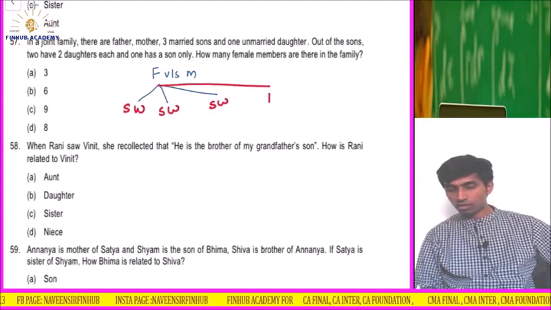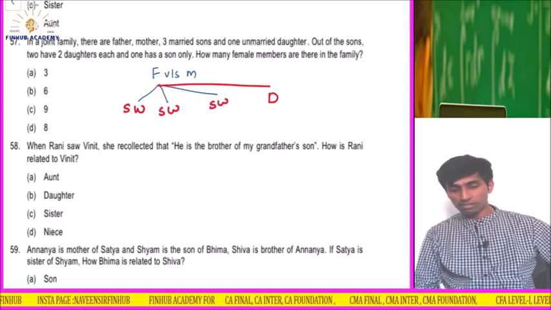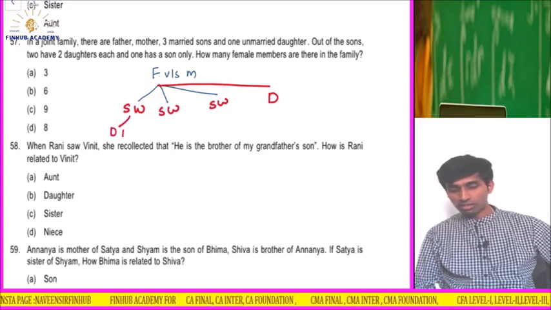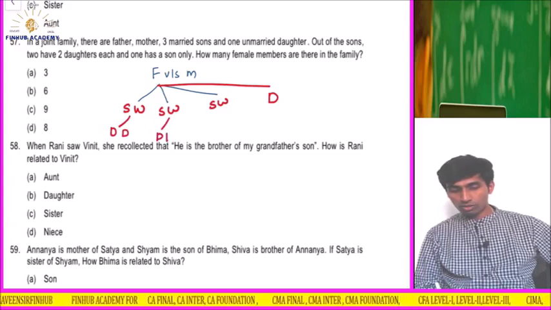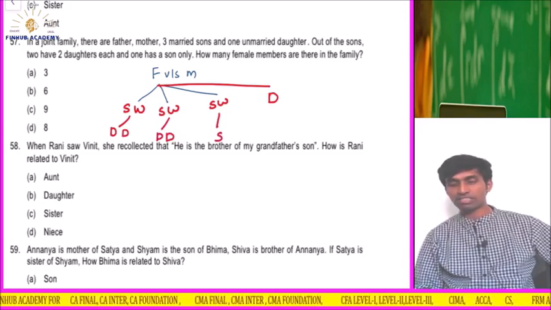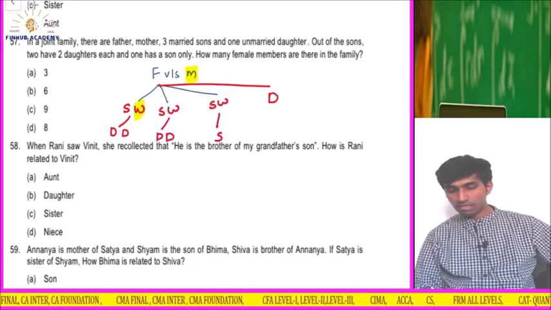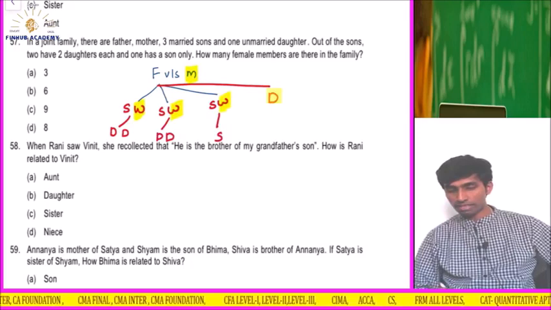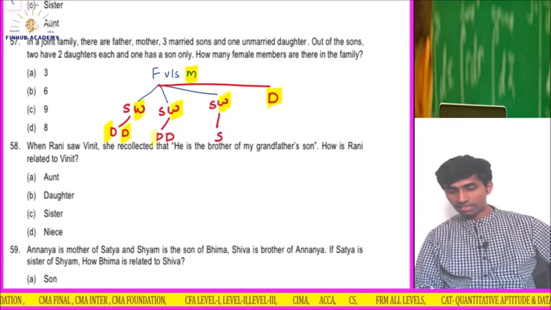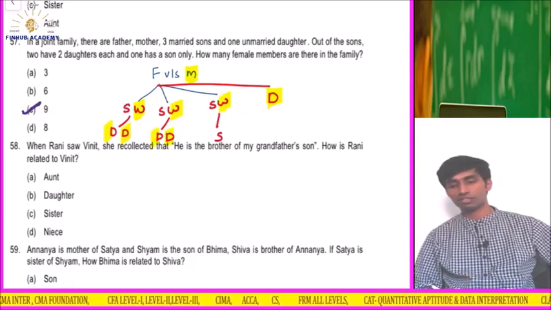Out of the sons, two have daughters each, daughter, daughter, and one has only one son. How many female members are there in the family? Female members: one is mother, wife, 2, 3, 4, 5, 6, 7, 8, 9. So answer is C. Understood?